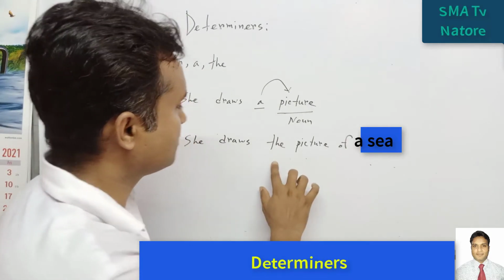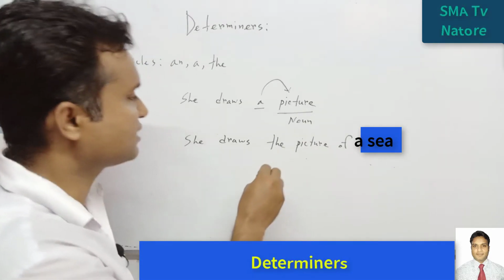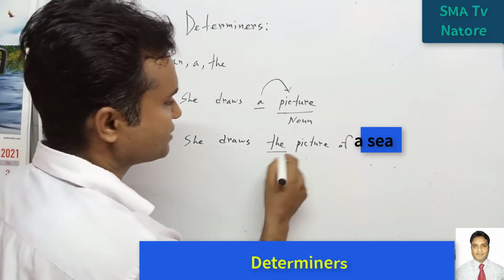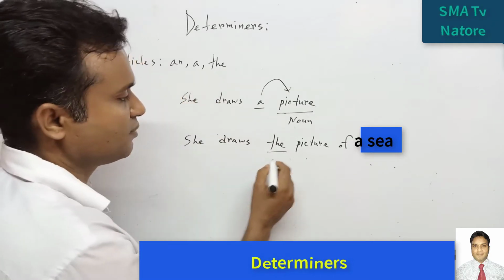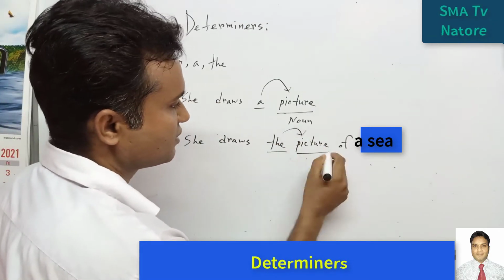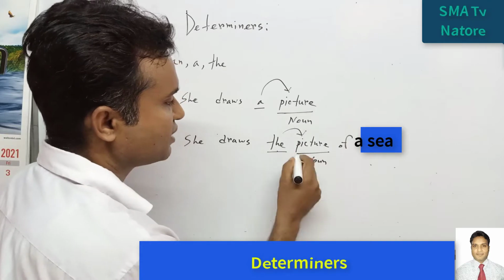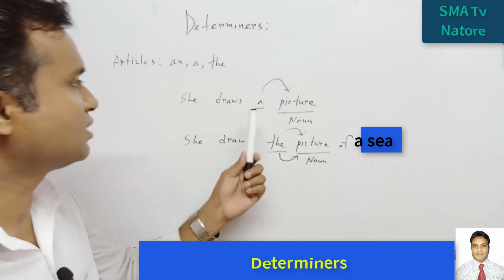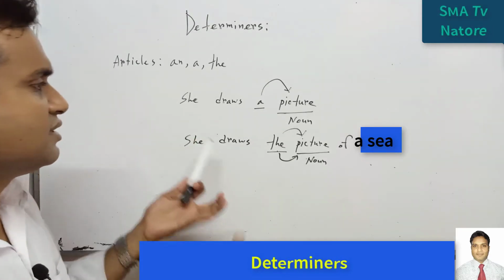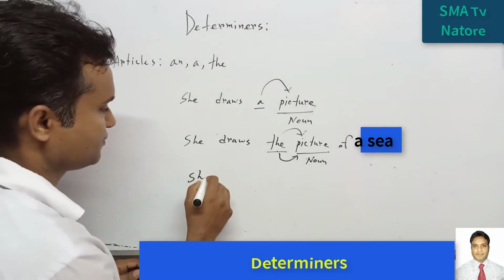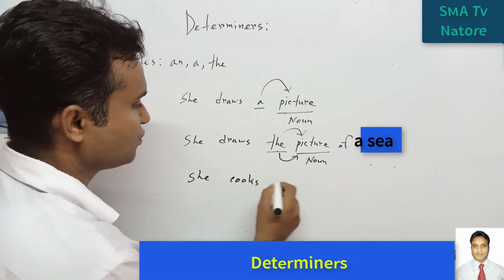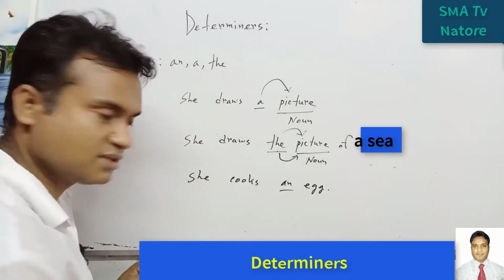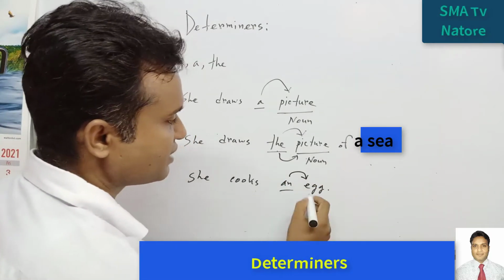So, সে একটা সমুদ্রের ছবি আঁকছে. In this case, this part is called an article, but it is modifying this word. So this is the noun and this word is modifying it. For this reason this is a determiner. So this word is also a determiner, and in this way we can say, she cooks an egg. So here it is also the same. This is modifying this noun.